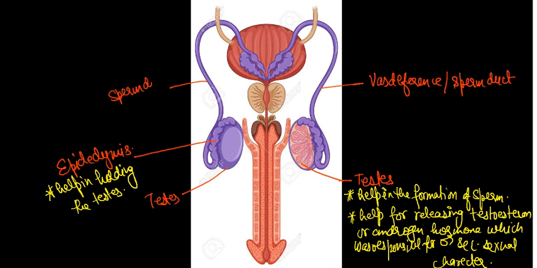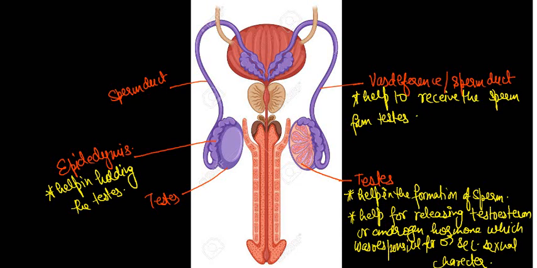One thing you have to know about it is what its work is. It helps to collect, to receive the sperm from the testis. Later we will discuss a contraceptive method, cutting off the vas deferens. Later we will discuss that.